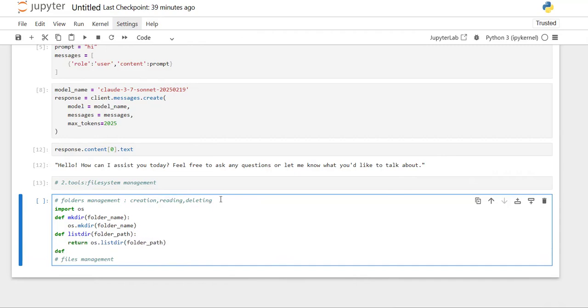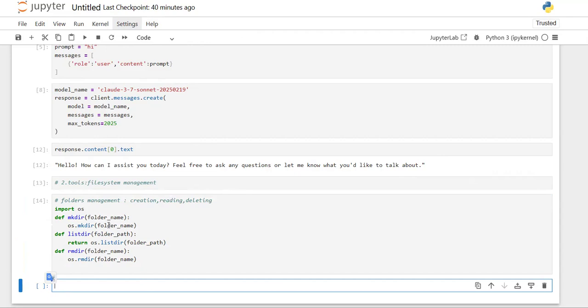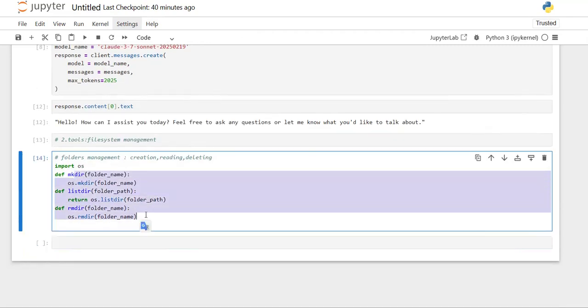And let's create how to delete as well. That is rmdir, the method that I want to define. By providing the folder name to this method, it will do the removing. rmdir is the method present in os which will remove whatever folder we provide. So this is how folder management will be. If I just click on run, now these three methods got created.